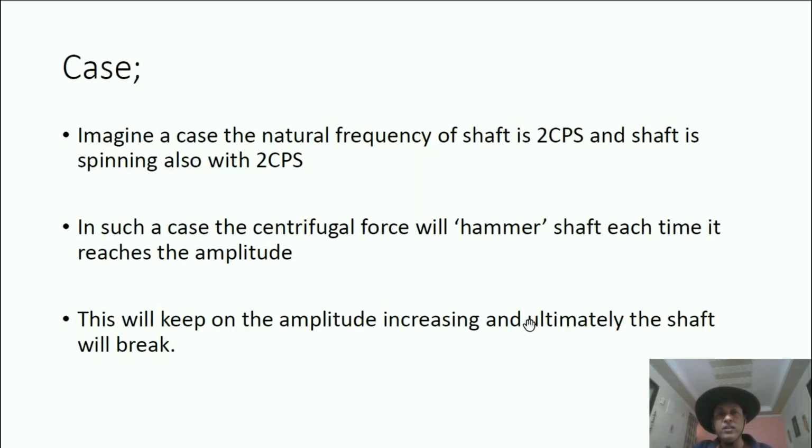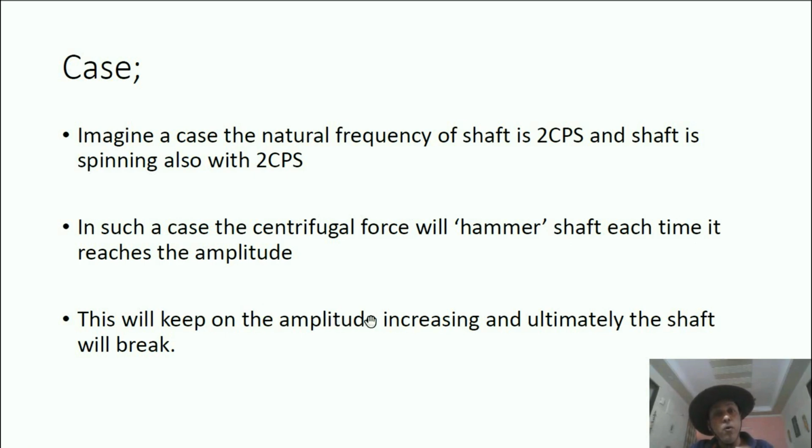Now imagine a case where the natural frequency of the shaft's vibration, f, is 2 cycles per second, and the shaft is also spinning at the same 2 cycles per second. In such a case, the centrifugal force will hammer each time the shaft reaches the amplitude. I will show you by animation.